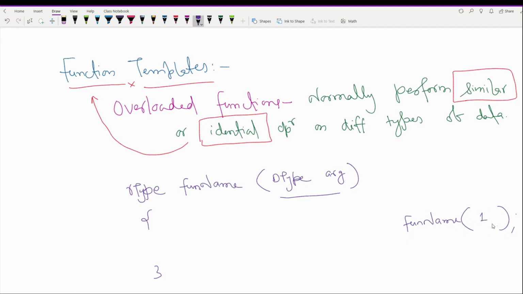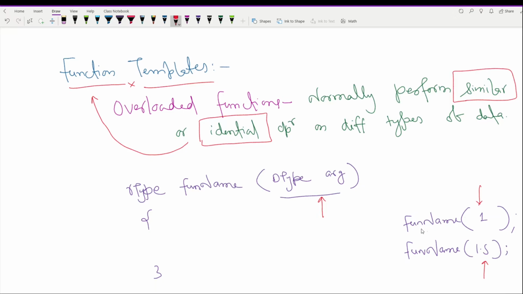It could be an integer, maybe 1, or it could be maybe 1.5, which is float or double. So either based on the argument provided here or the argument inferred from the calls, integer in this case and float in this case, the compiler will generate separate source code functions, which we can also call function template specializations, to handle each function call appropriately.